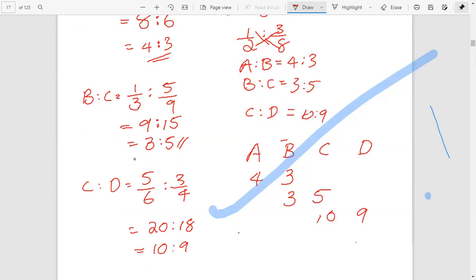Here 3 goes here and here. 5 goes here, and again 3 goes here. 10 goes here and here. Just multiply it. 4 into 3 equal to 12.